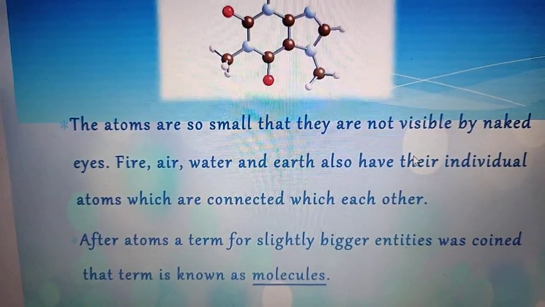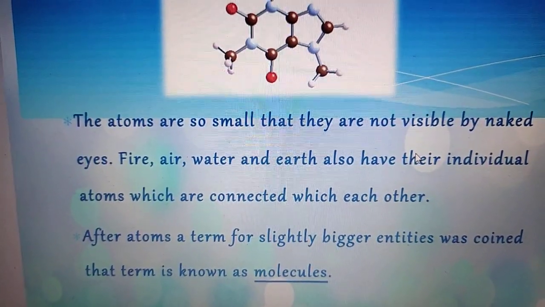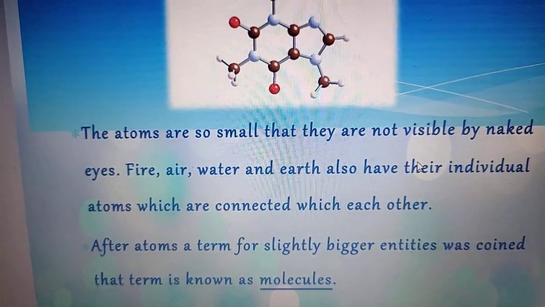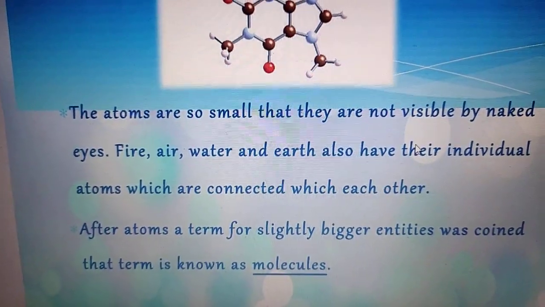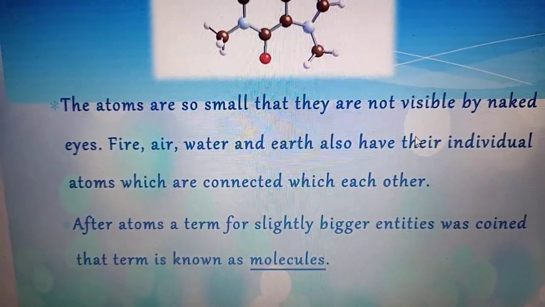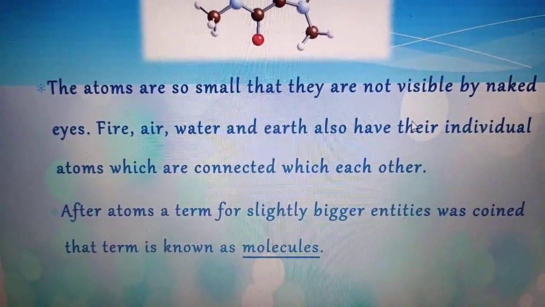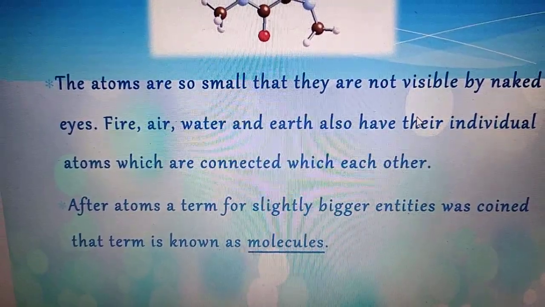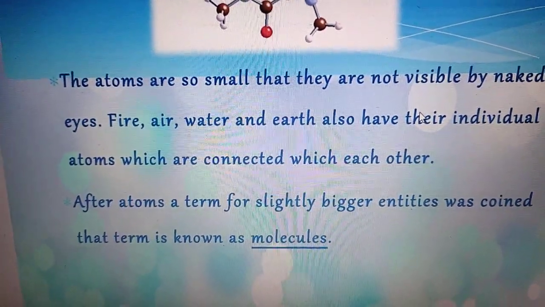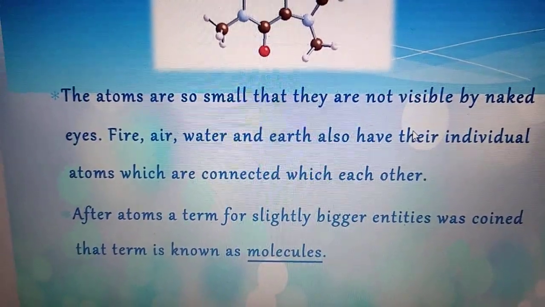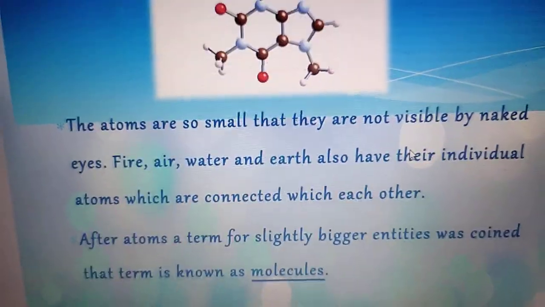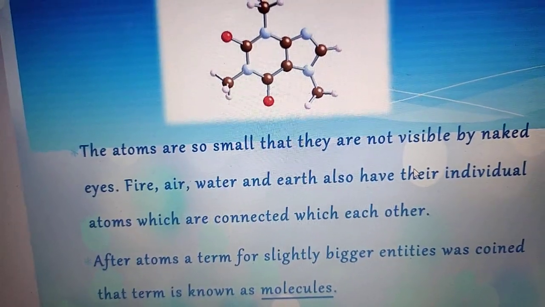He further believed that each Anu may or may not be made up of two or more still smaller particles. So he called these particles Parmanu. According to him, a Parmanu is the ultimate smallest unit of matter. Again, the term atom comes here. So every scientist talks about atoms only in a different way.